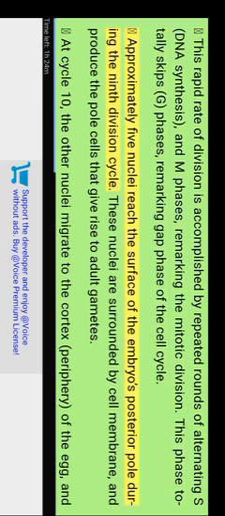Approximately 5 nuclei reach the surface of the embryo's posterior pole during the 9th division cycle. These nuclei are surrounded by cell membrane and produce the pole cells that give rise to adult gametes. At cycle 10, the other nuclei migrate to the cortex periphery of the egg, and mitosis continues, albeit at a slower rate (Foe et al., 2000). During such nuclear division stages, the embryo is referred to as a syncytial blastoderm because none of the cellular membranes exist apart from the egg itself.